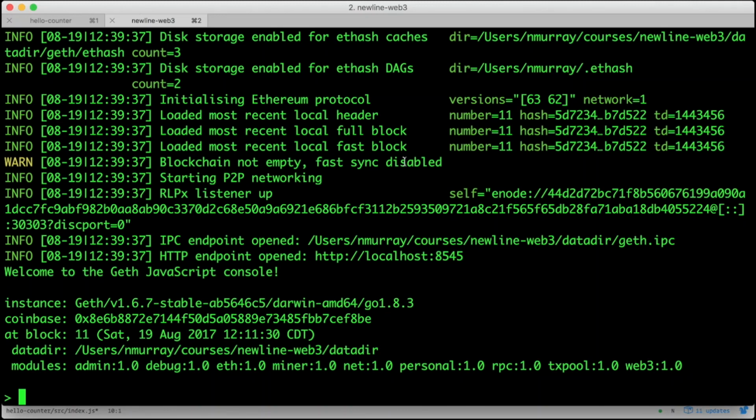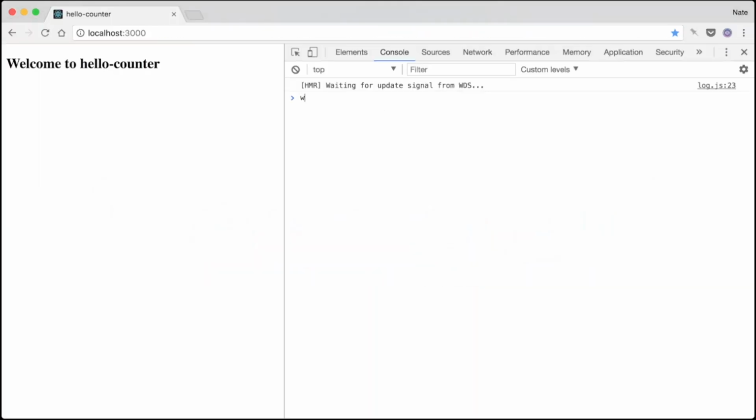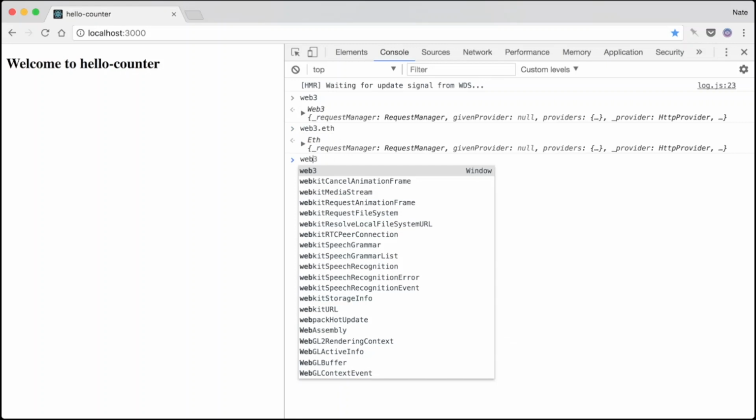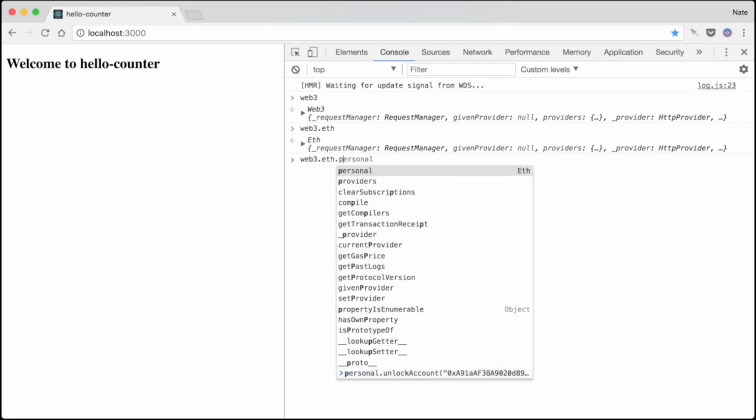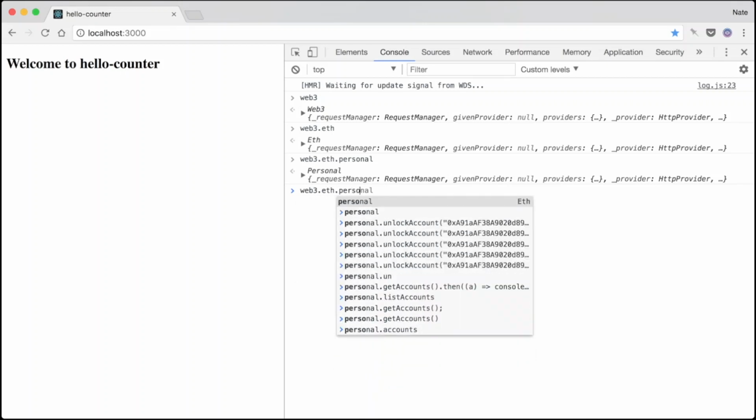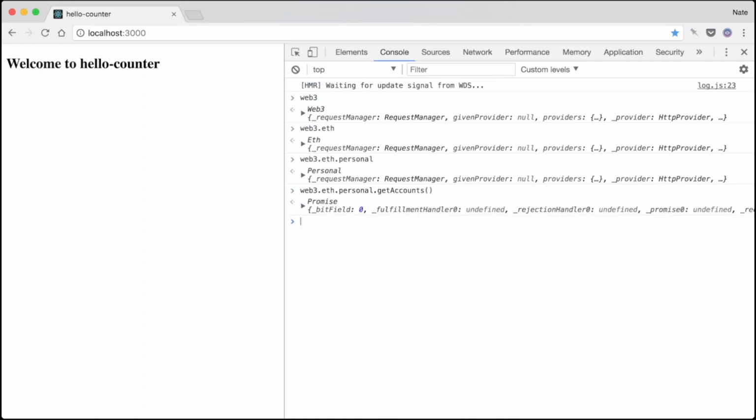But essentially what this will do is launch Geth in console in our shell, but it's also opening up an RPC server in the background, which our web browser can connect to. Now we should be connected to our Geth node. We can try it out by typing web3, web3.eth, web3.eth.personal, and web3.eth.personal.getAccounts. Now notice here when we call the getAccounts function, it returns a promise.